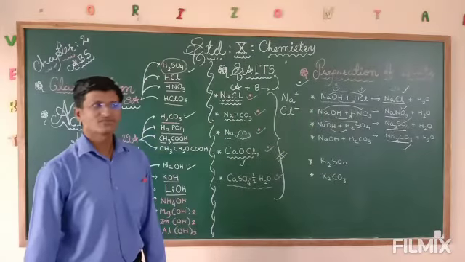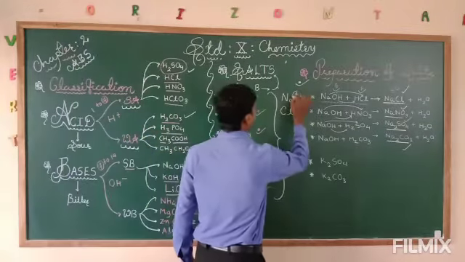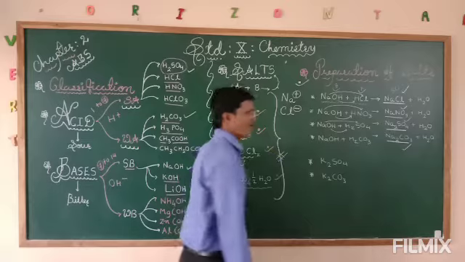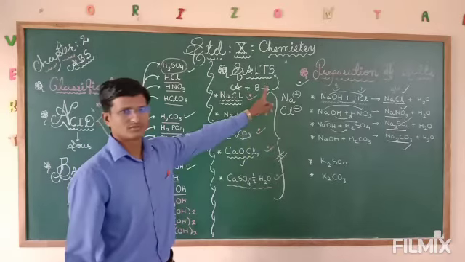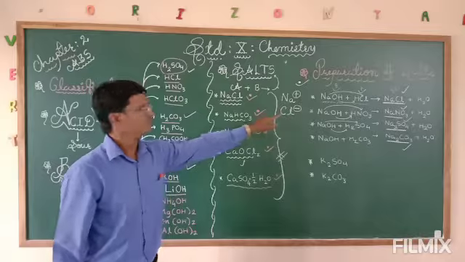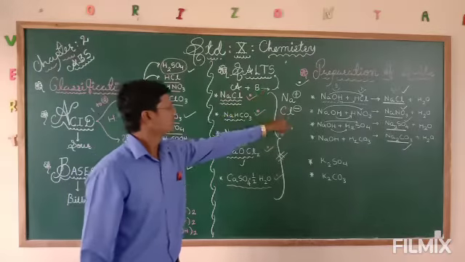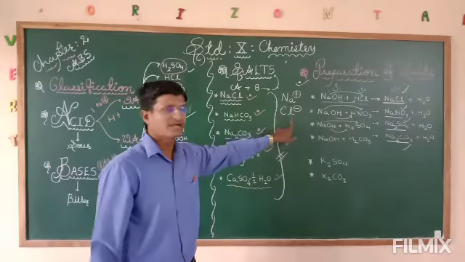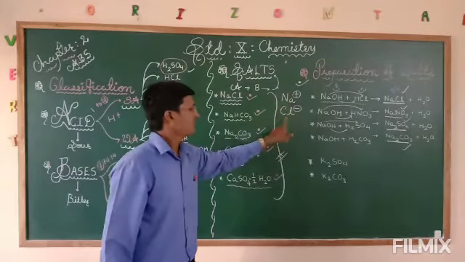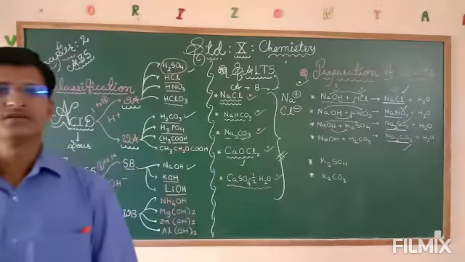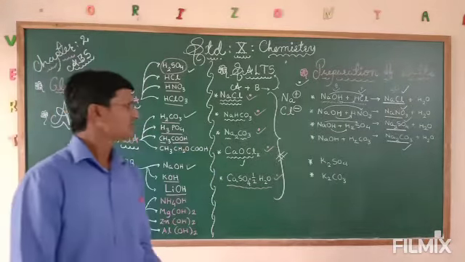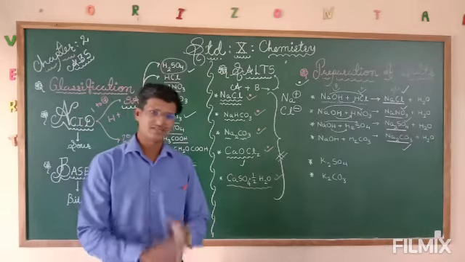Then only NaCl is formed. So a positive charge and a negative charge ion come together and form salt. That also we need to understand. So NaCl is formed by the sodium ion and the chloride ion. So these are important things that we need to discuss, and different things are given in the textbook.